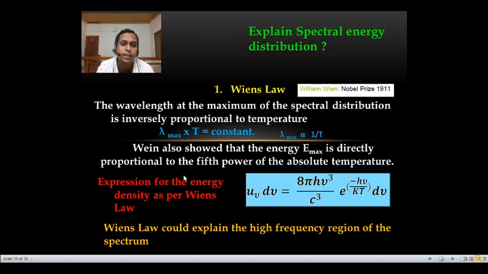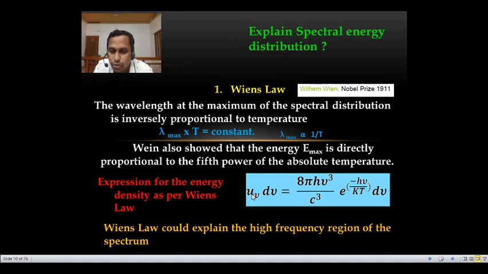And he derived a formula for energy density. The expression for the energy density as per Wien's law is, look at this equation, U of nu d nu, which is equal to 8 pi h nu cubed by c cubed times e raised to minus h nu by k T. I will explain each term.